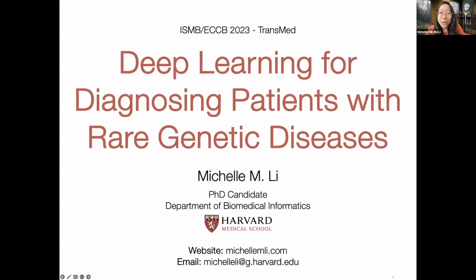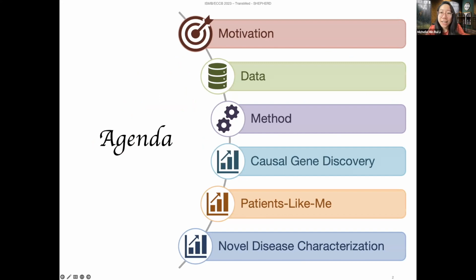Hello, everyone. Thank you for your interest in our work on deep learning for diagnosing patients with rare genetic diseases. Here is our agenda for today. We'll go through the motivation of the project and the data we're using. I'll briefly explain how our methods work, and then we'll go through 3 key results.